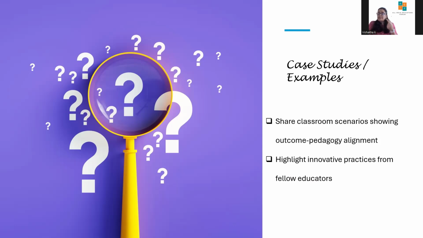The students brainstorm sensory words: what they see, what they hear, and what they smell. In groups, they write a short paragraph describing that picture. The teacher facilitates peer review using a simple rubric like content, vocabulary, and grammar. For assessment, students submit a revised paragraph after peer feedback. The result is that students apply vocabulary in context, the learning outcome is achieved, and collaboration and reflection strengthen writing skills.